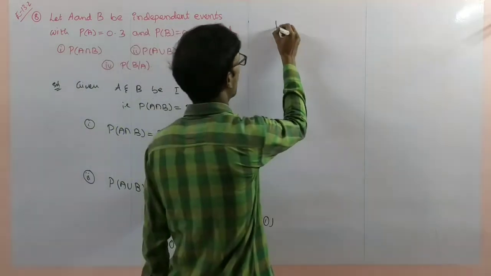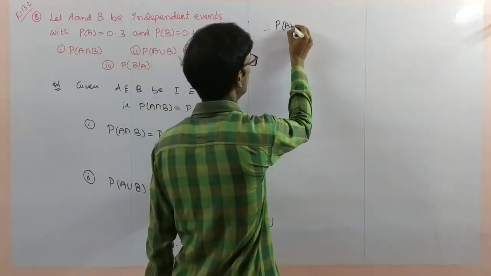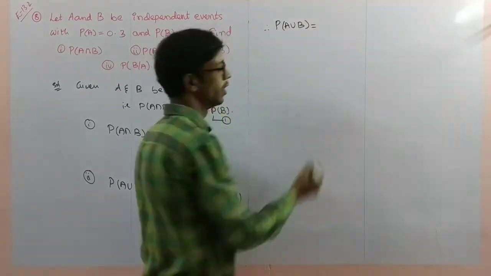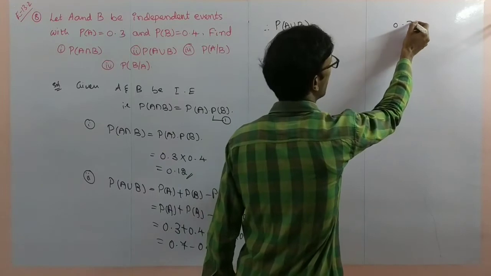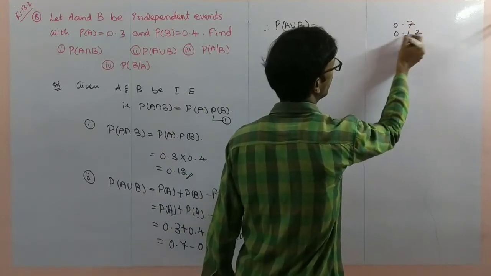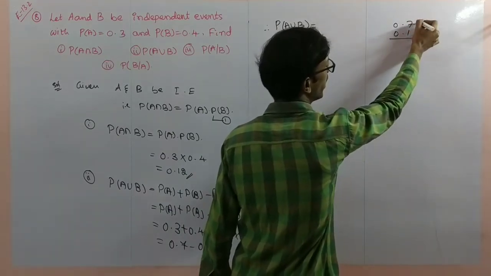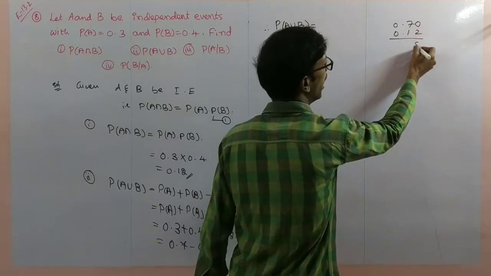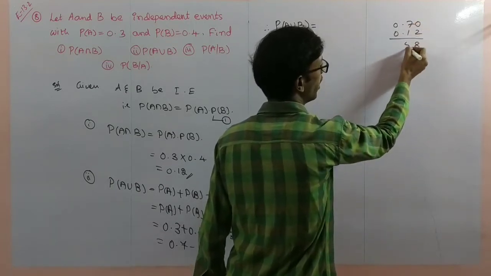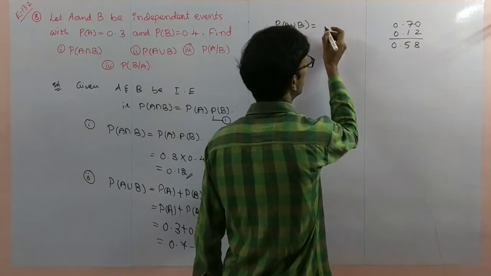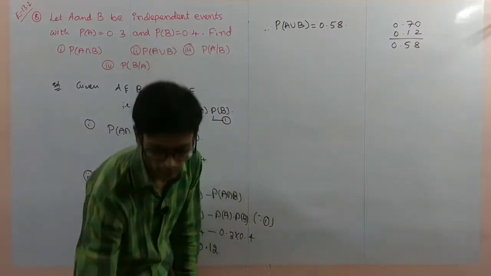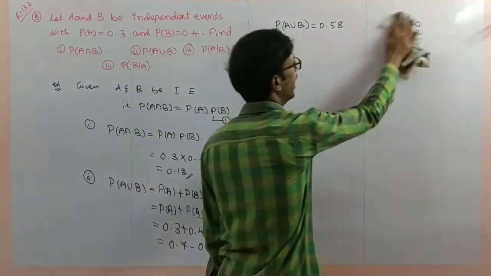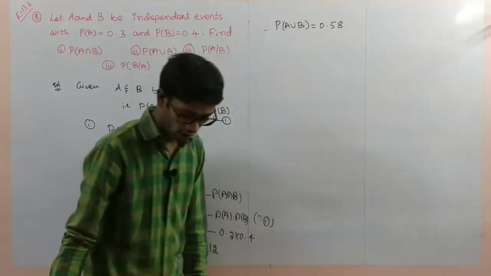So now probability of A union B is 0.7 minus 0.12. If you make the simplification here, 0.58. So 0.58 is the probability of A union B.